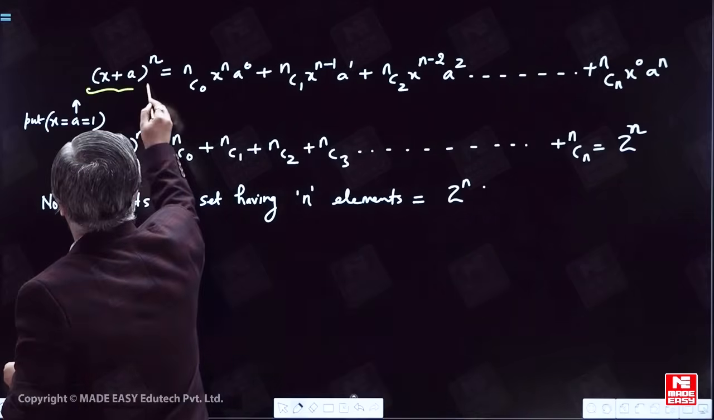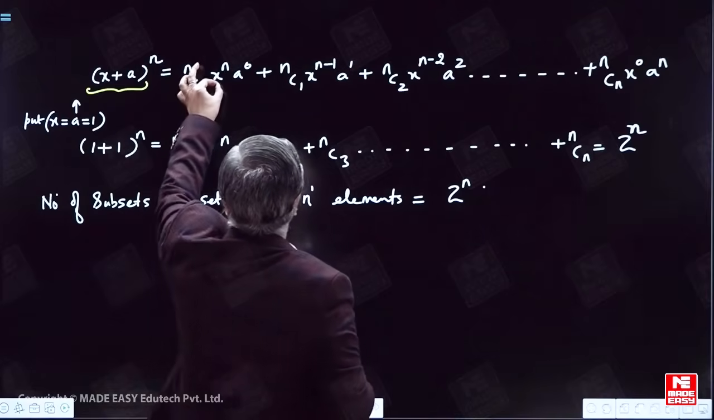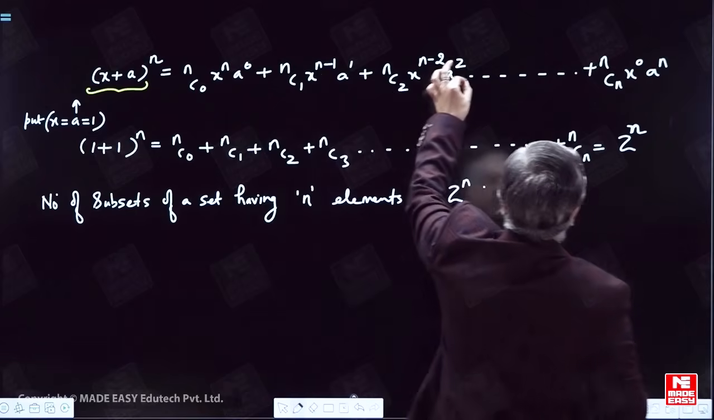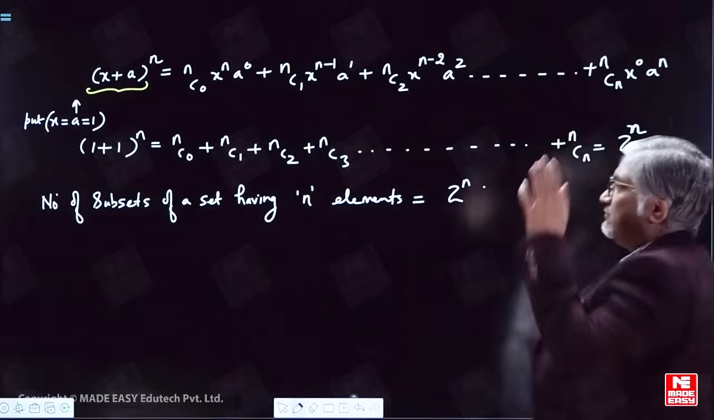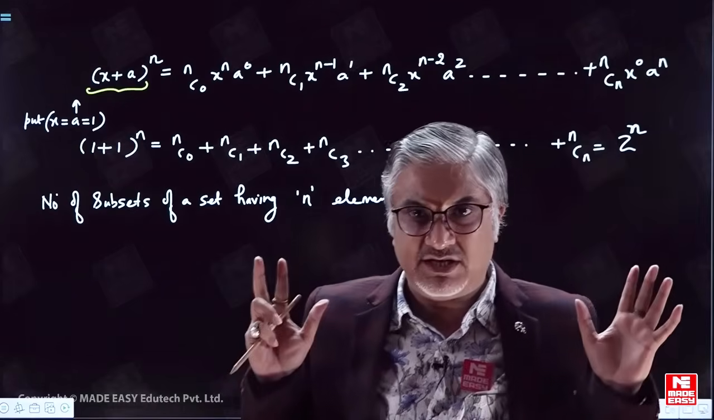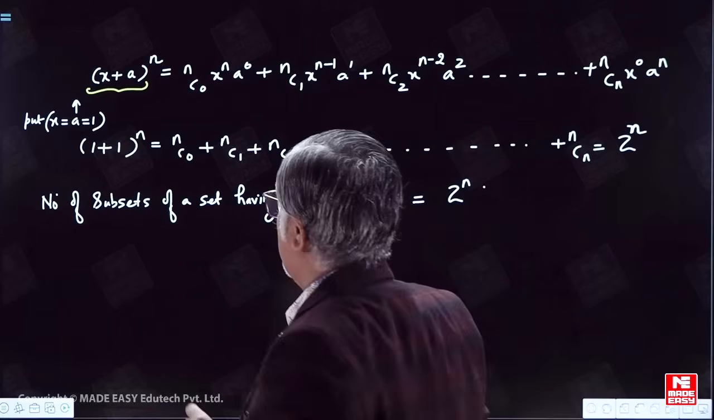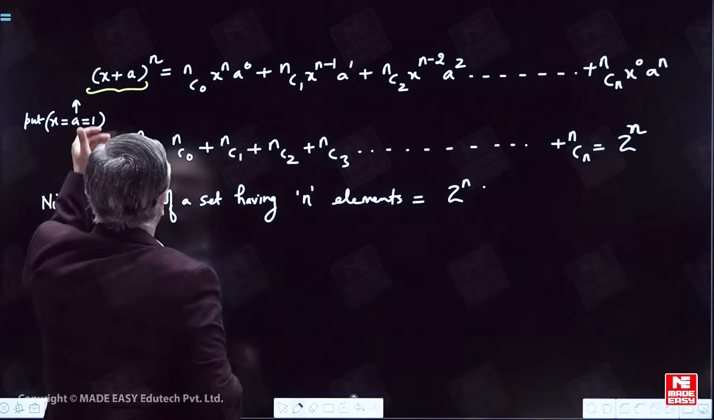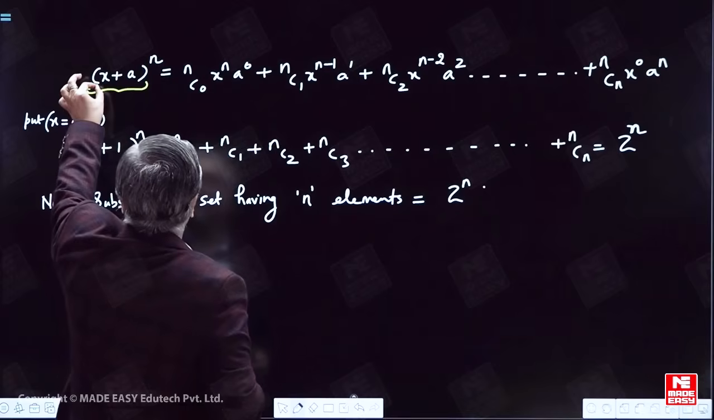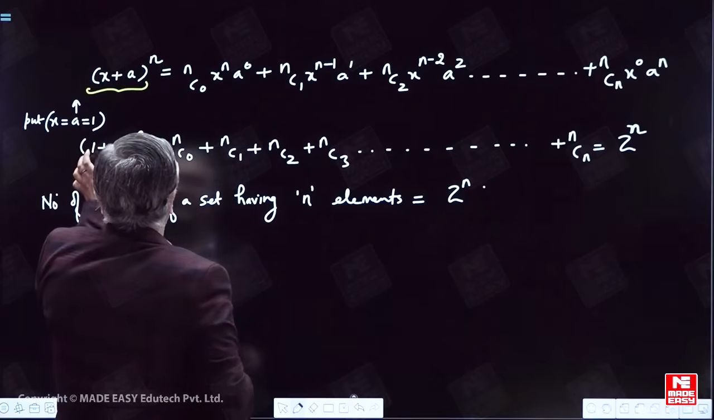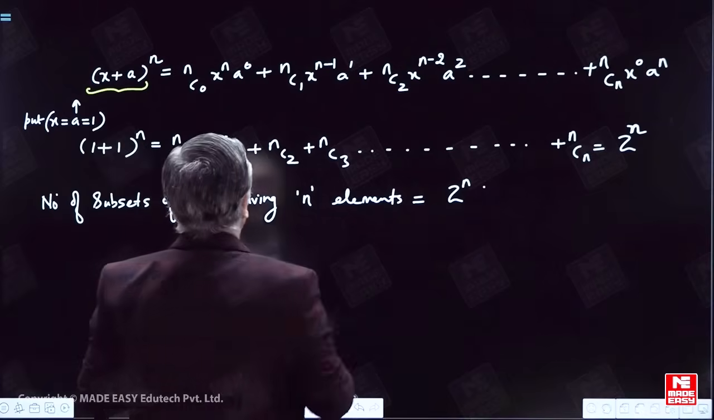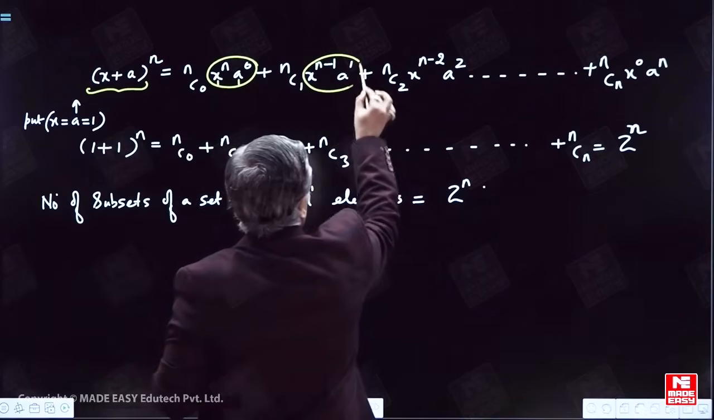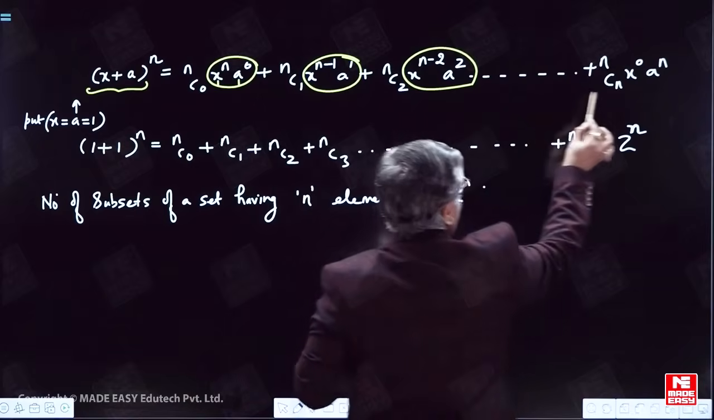So (x plus a) to the power n, binomially expanded, will be equal to nC0 x^n a^0, plus nC1 x^(n-1) a^1, where the power of x keeps reducing and the power of a keeps increasing. I hope everybody is aware of this binomial expansion of (x plus a) raised to the power n. Now if I put x equal to 1 and a equal to 1, this expression reduces to 2^n. Everything else becomes 1, so we are left with only the coefficients.